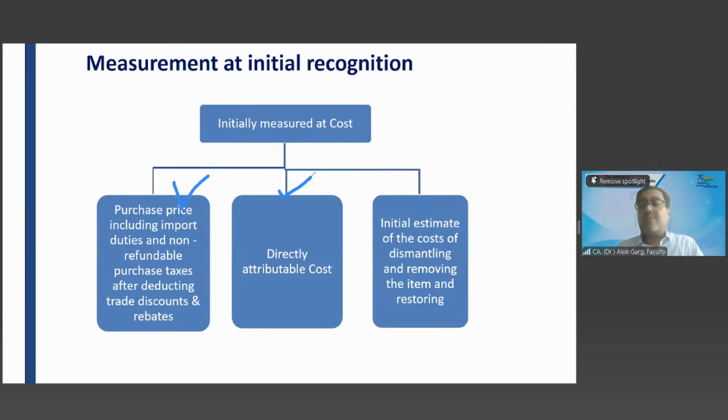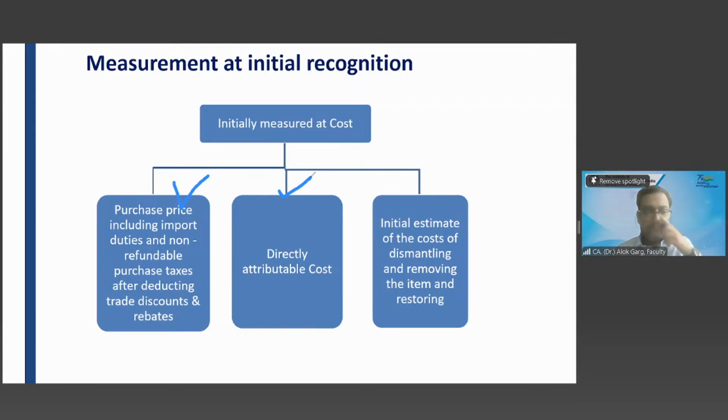The company has paid a transportation cost from China to India of 20,000 rupees. Then from the Indian port the company has also paid carriage inward of 10,000 rupees. The company has also paid installation fees of 20,000 rupees. What is the cost of machinery?